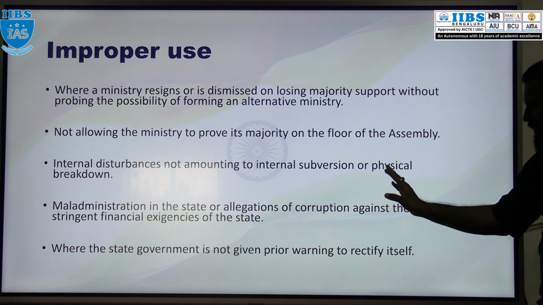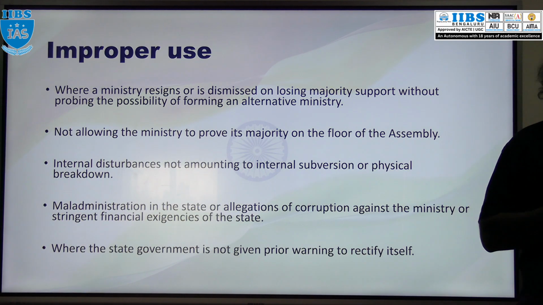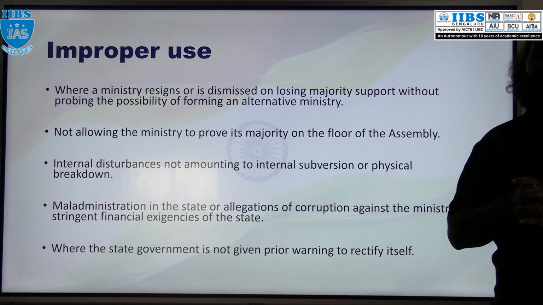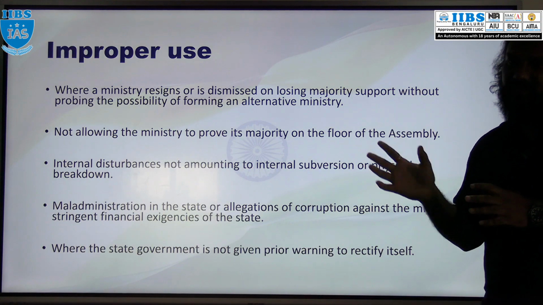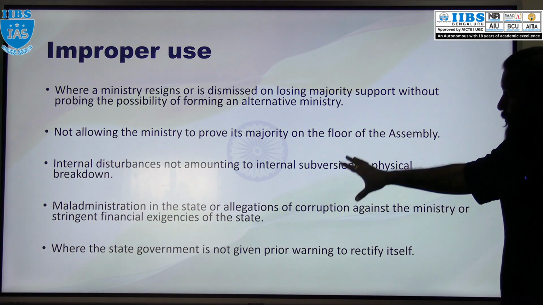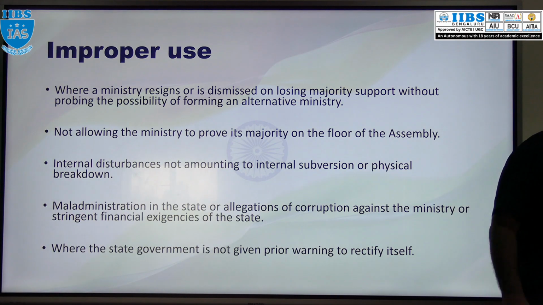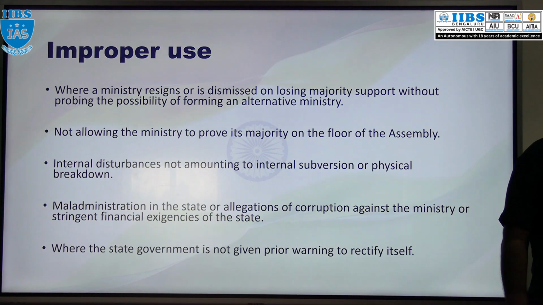Okay, and before the proclamation of this Article 356, the central government should give a warning to the state. So these are the improper uses of Article 356 and this is the proper use of Article 356.